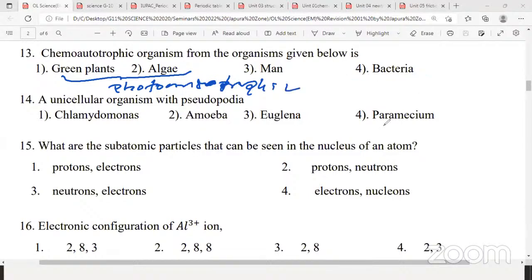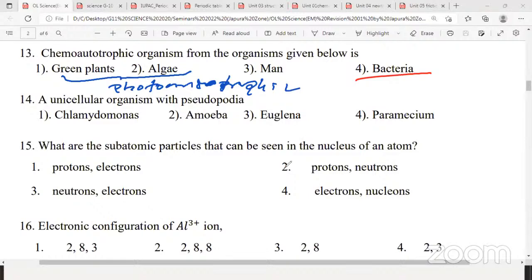Question number 13, the answer is bacteria. They can produce their own food. Not all the bacteria, only some bacteria can produce their own food by using chemical reactions. Question number 14. Man is heterotrophic.